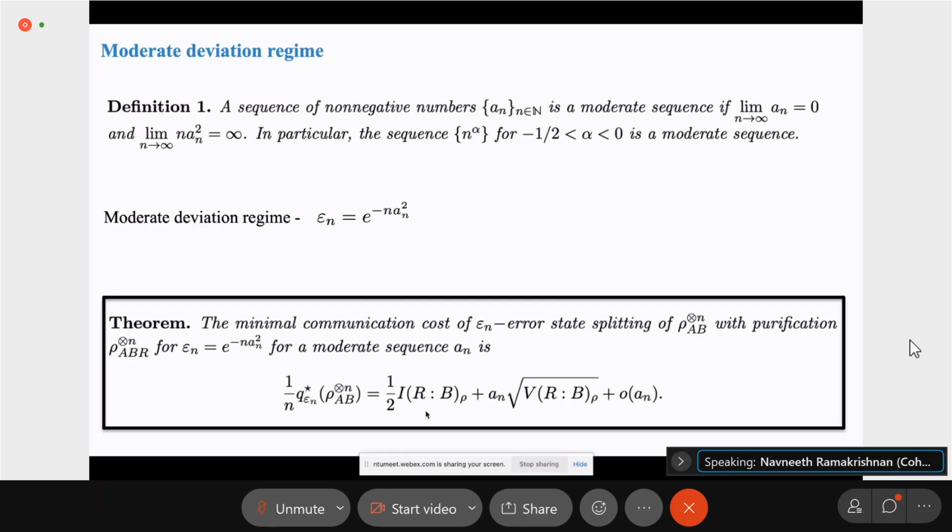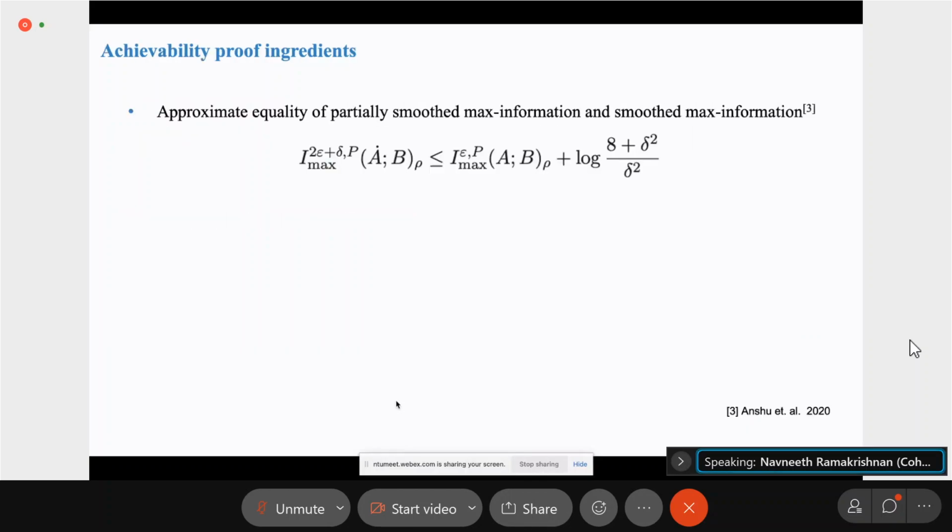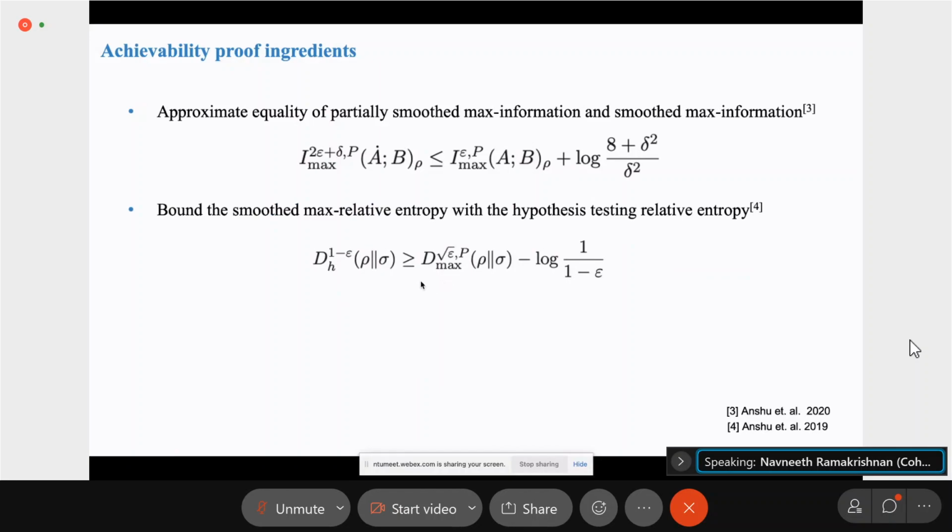Finally, I will say something about the proof of this theorem. I won't have time to go into the full proof, so instead we'll just look at the main ingredients that go into it. For the achievability, what we need is a bound between the partially smoothed max information and the smoothed max information, and that's given in this reference here. This smoothed max information is essentially a max relative entropy, and we can bound the max relative entropy with a hypothesis testing relative entropy as shown here.